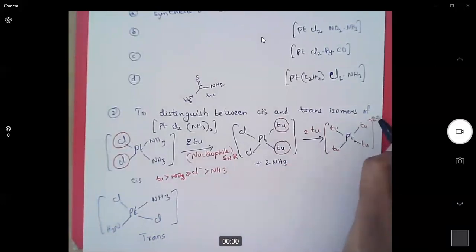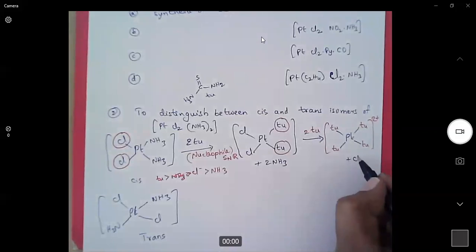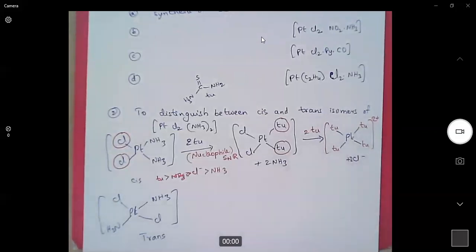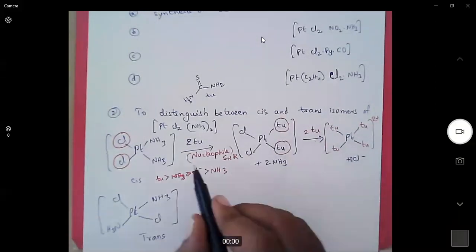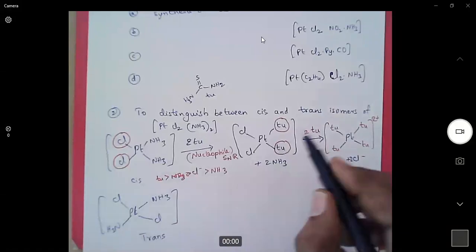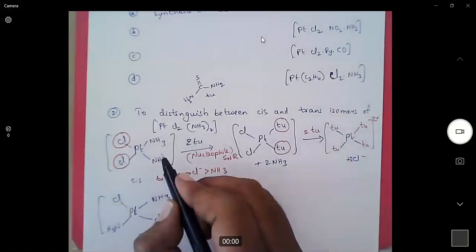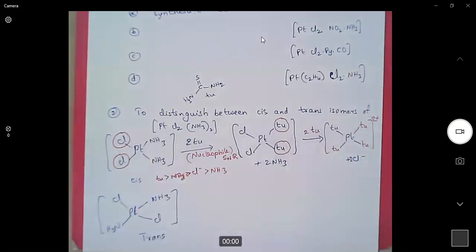Here platinum is in the 2+ oxidation state and the two chlorines were eliminated. Overall, when we take the cis complex, four thiourea molecules were substituted in place of all chlorine and ammonia ligands.